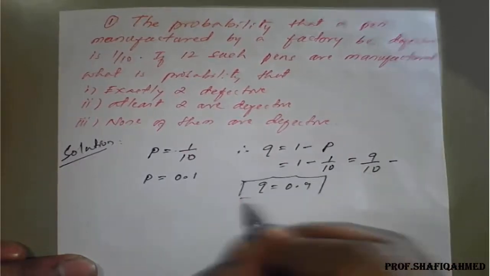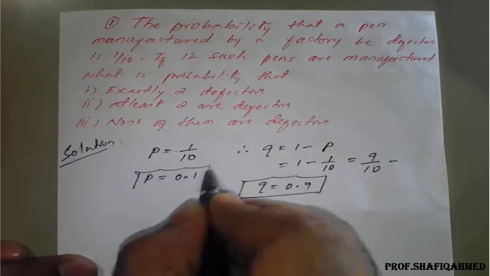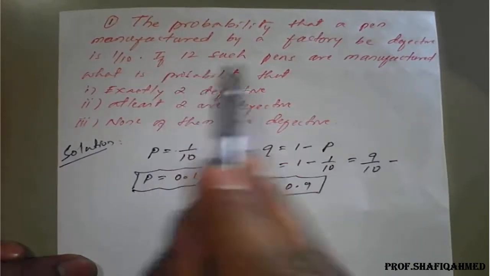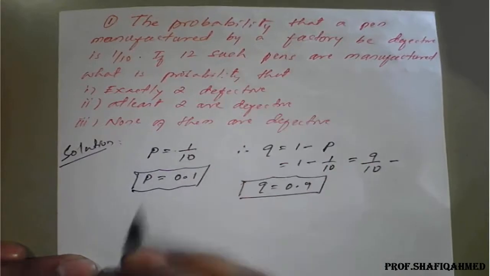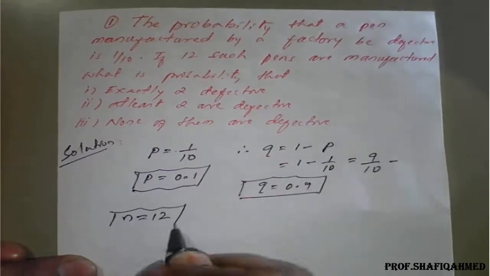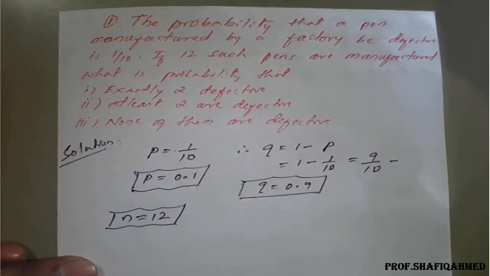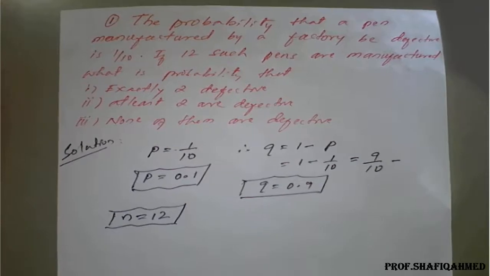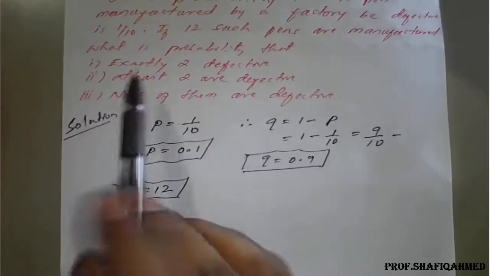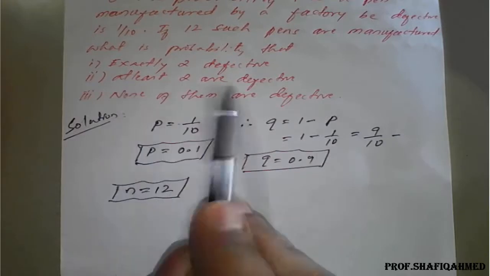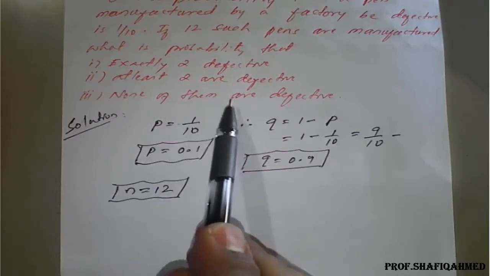So we got the p value and the q value. Then if 12 such pens are manufactured, the value of n is 12. So by using p, q, n, we need to find the probability of exactly 2 defective out of these 12, or at least 2 defective, or none of them defective.